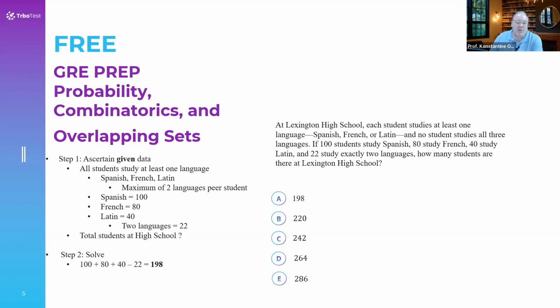Remember, we're told that there's 100 students taking Spanish, 80 students taking French, and 40 students taking Latin. But remember, of those students, 22 are taking two languages, so those students are counted twice. They actually are a subtraction. So the answer is A, 198.